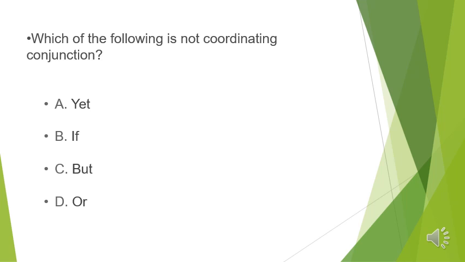Okay, let's move to the next question. Which of the following is not a coordinating conjunction? We have here four choices. A, yet, B, if, C, but, D, or. The question once again, which of the following is not a coordinating conjunction? Yet is a coordinating conjunction. But is a coordinating conjunction. Or is a coordinating conjunction. So if is not a coordinating conjunction. The right answer is B.